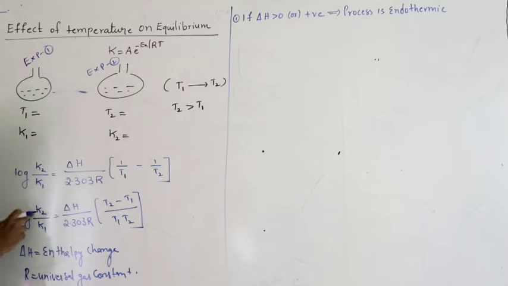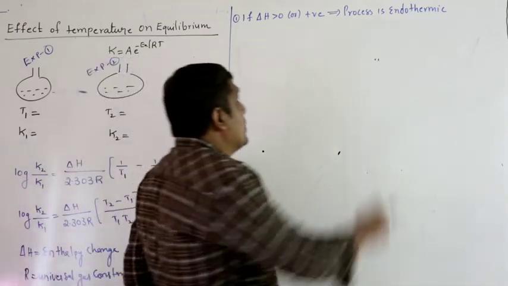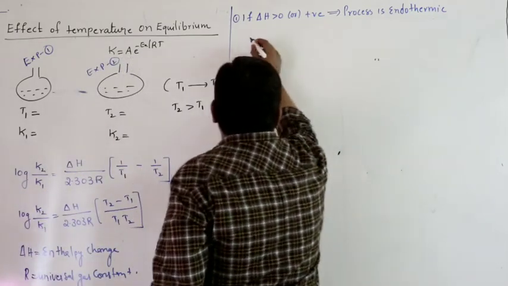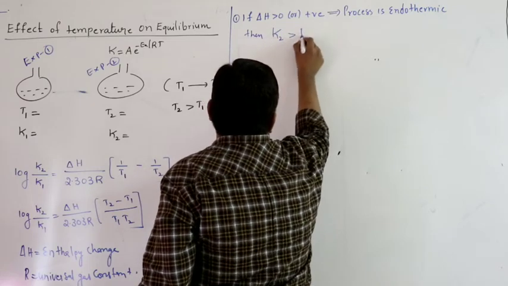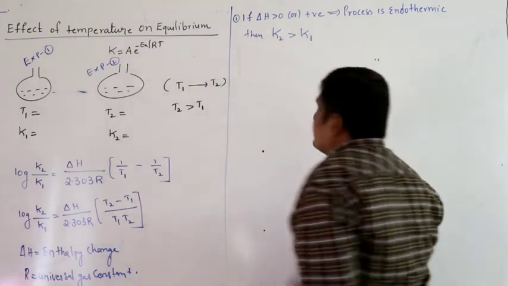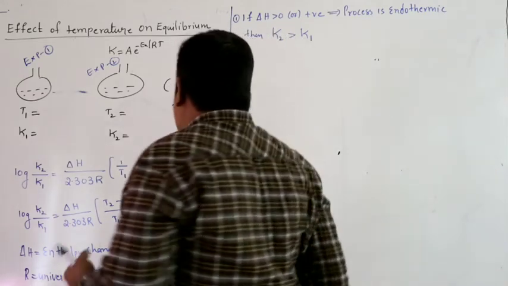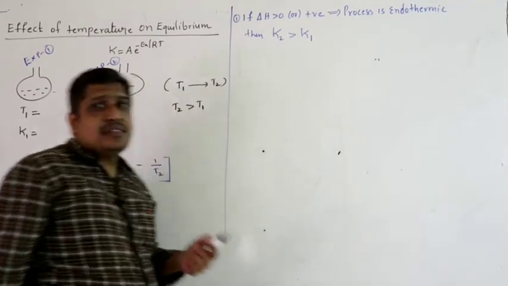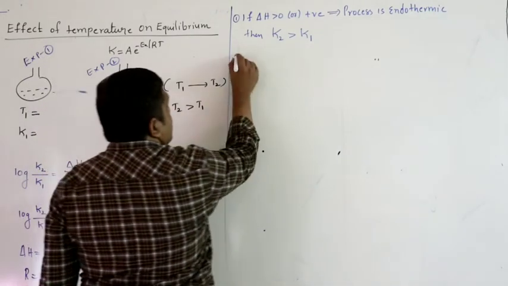This ratio will be positive provided that K2 is greater than K1. So if delta H is positive, that is for an endothermic process, then K2 should be greater than K1.